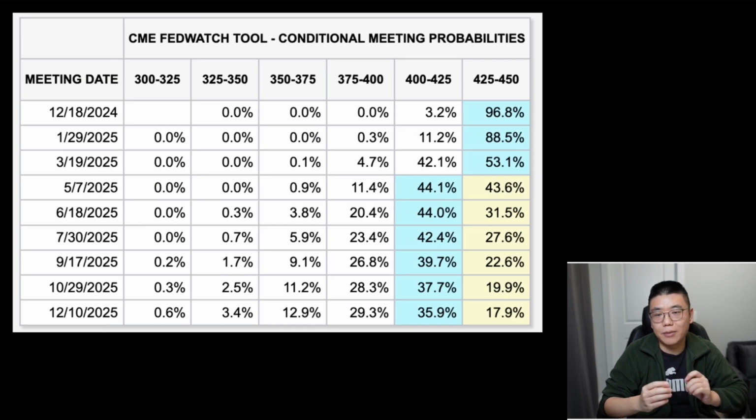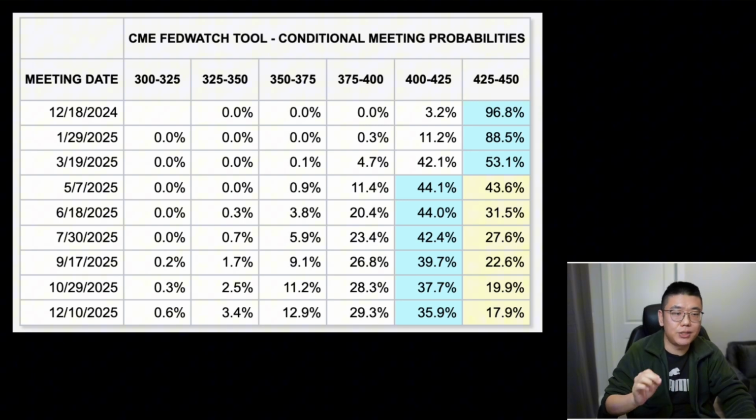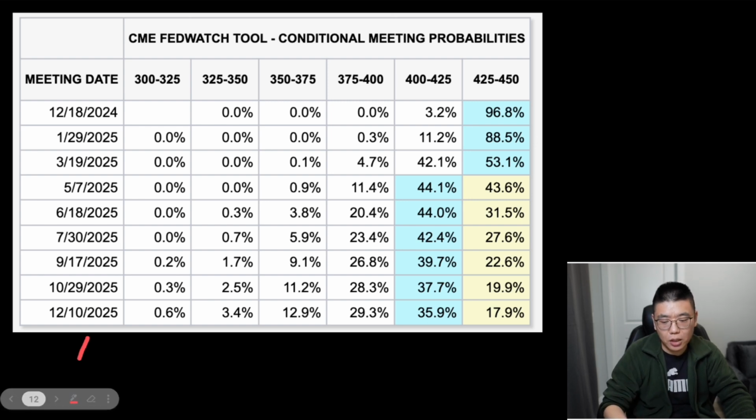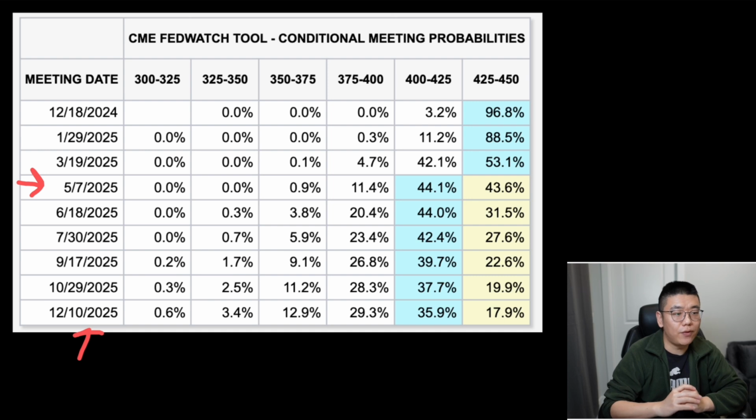And let's take a look at the market projection or betting in terms of where they think the Federal Reserve monetary policy, or Fed funds rate, or the interest rate is going to be. So after the FOMC meeting, the market is actually expecting a more hawkish Federal Reserve than the dot plot, because the market is now projecting a 0.25% rate cut before the end of 2025, which is December 2025. And that 1 cut is happening at the May 7th meeting of 2025. So pretty much from today to the end of 2025, the market is projecting a 0.25% cut.